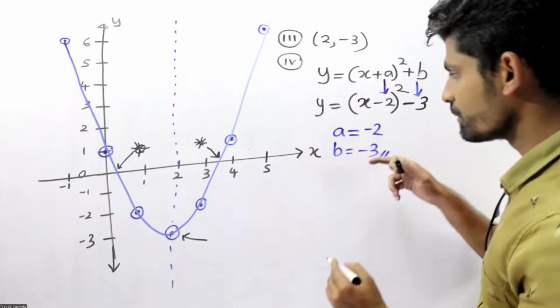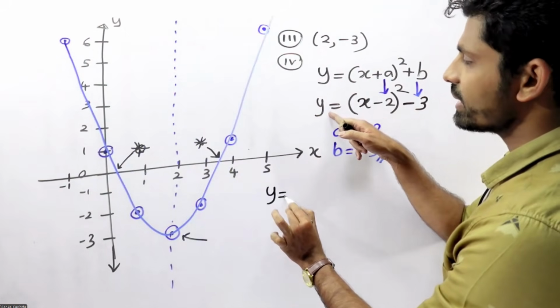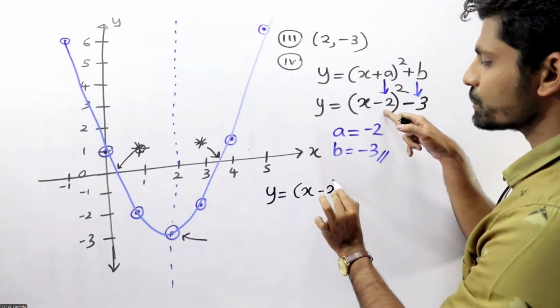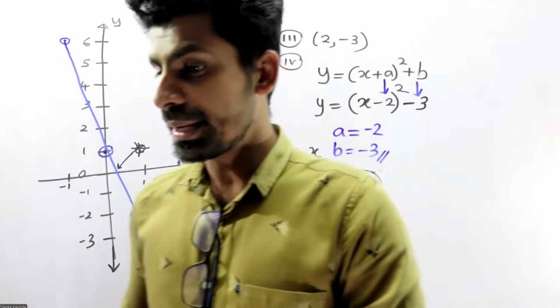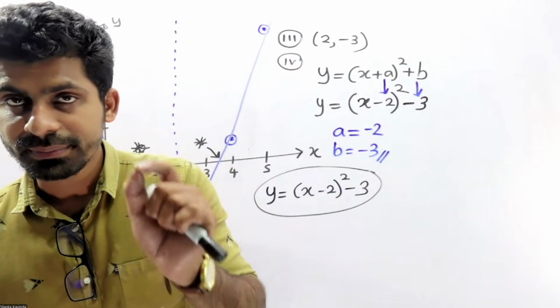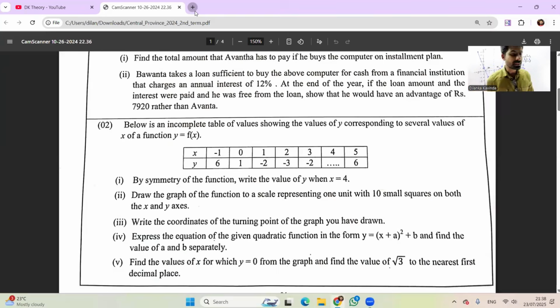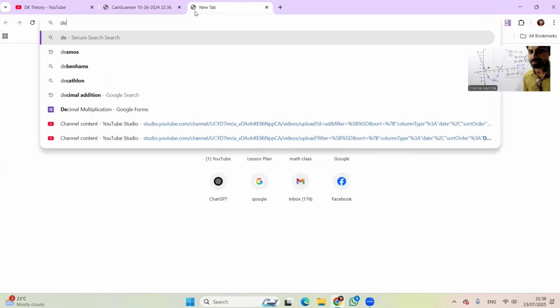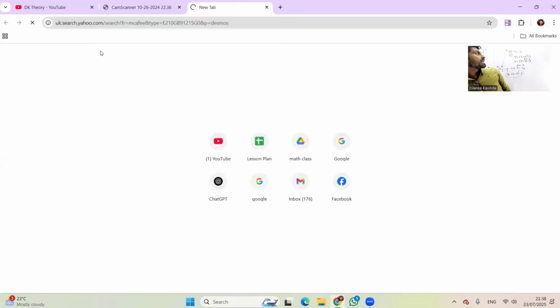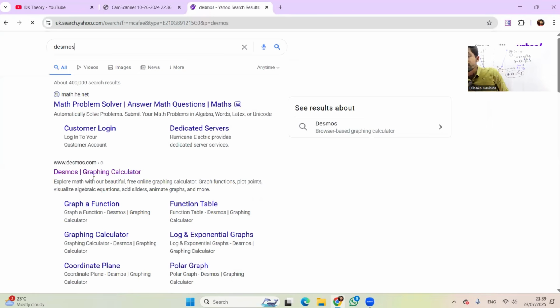Because we know the equation, no? What is the equation? Y equals x minus 2 squared minus 3. I'm using the Desmos graph. Let's have a look. Using the Desmos graph we can find the real one. Y equals x minus 2 full squared minus 3.